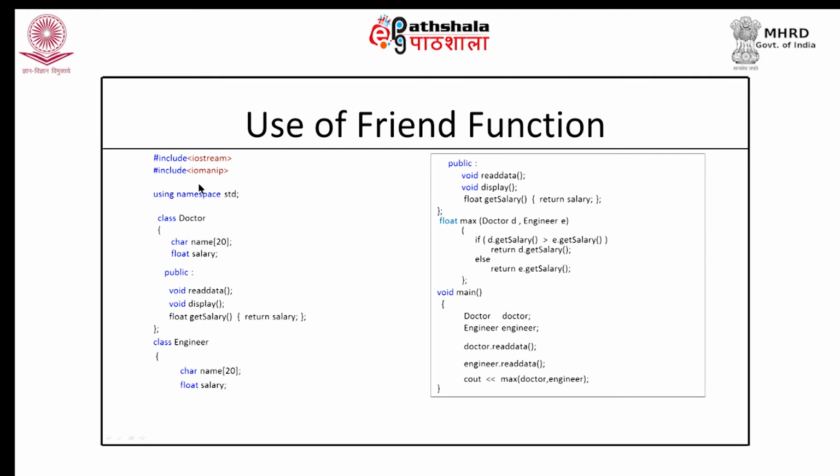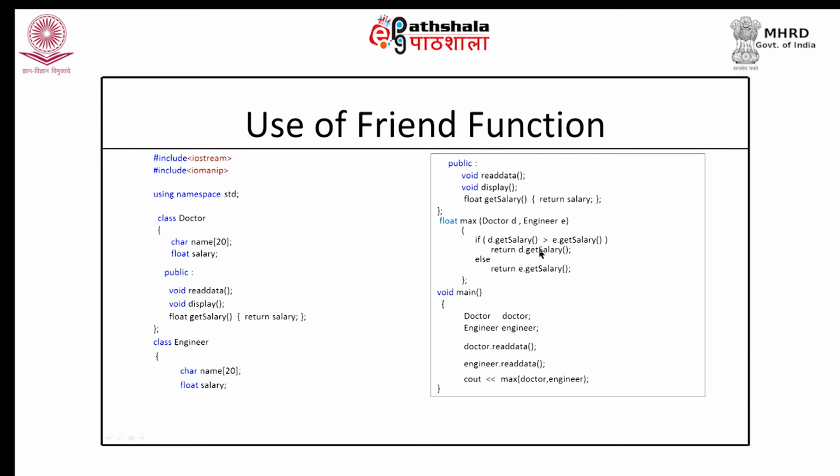In this case I only need to access these salaries, therefore get functions are good enough. So what I do is, in my doctor class I write a function get salary, and in my engineer class I define a function get salary. In this class it returns the salary of the doctor object, and in this class get salary returns the salary of the engineer object. And here, rather than comparing d dot salary and e dot salary, I obtain these salaries by d dot get salary and e dot get salary.